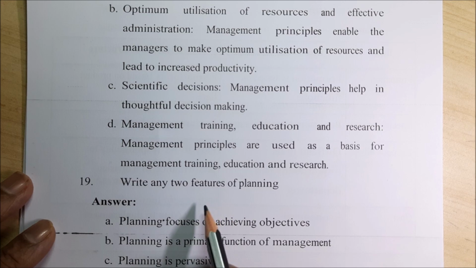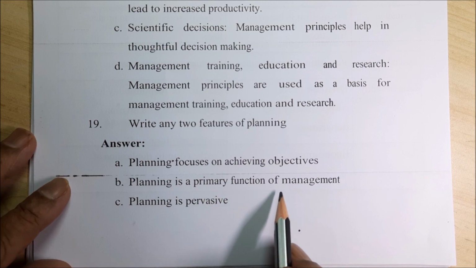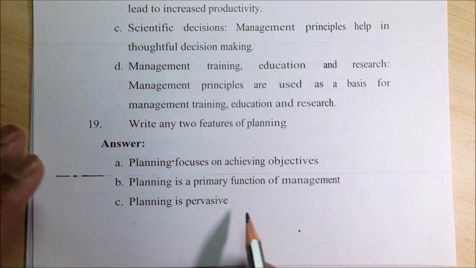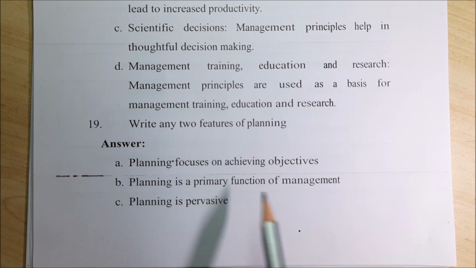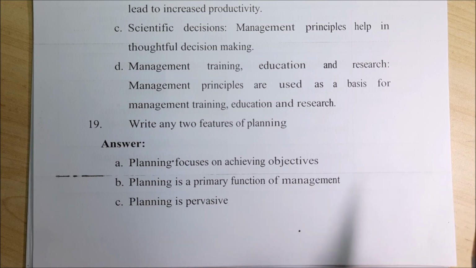Write any two features of planning. Planning focuses on achieving objectives. Planning is a primary function of management. Planning is pervasive, right? So you have to write two features. Planning focuses on achieving objectives. Yes, why do you plan? You want to finish off, right? Planning is a primary function. Without planning, nothing can be done. Planning is pervasive. That means you are going to get something in future, right?